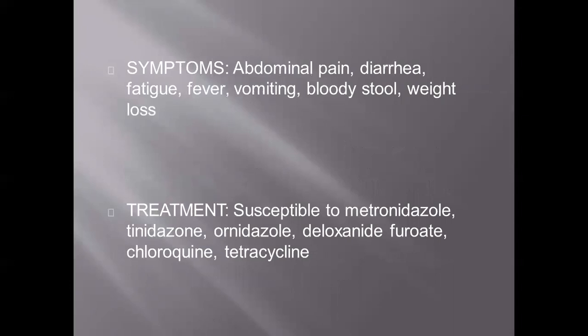Symptoms are abdominal pain, diarrhea, fatigue, fever, vomiting, bloody stool and weight loss. Treatment: it is susceptible to metronidazole, tinidazole, ornidazole, diloxanide furoate, chloroquine and tetracycline. Broad-spectrum antibiotics and anti-malarial drugs are given.